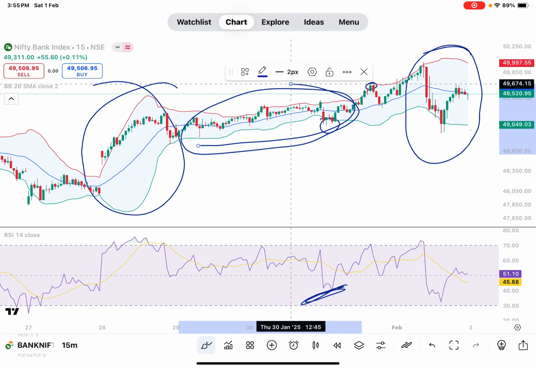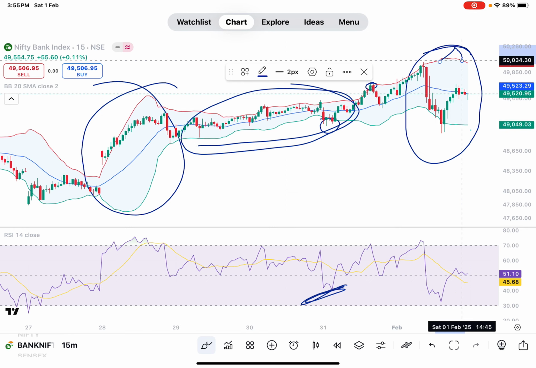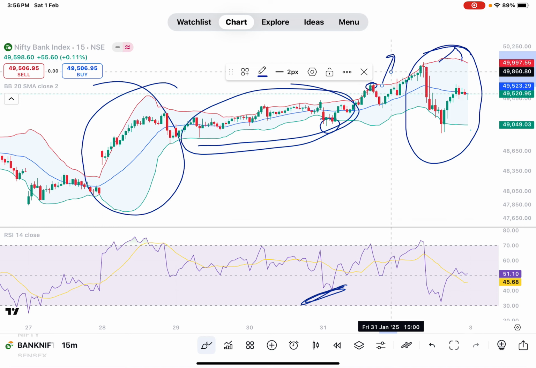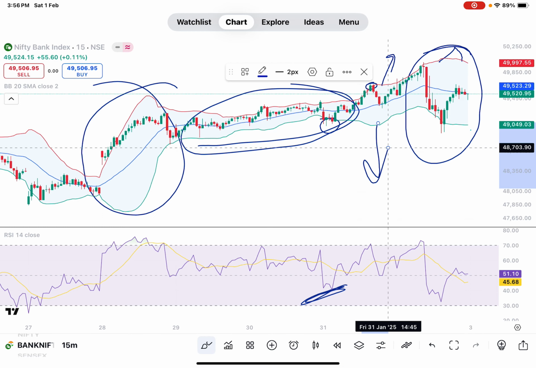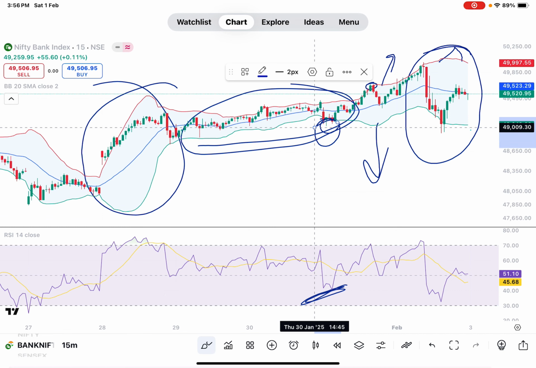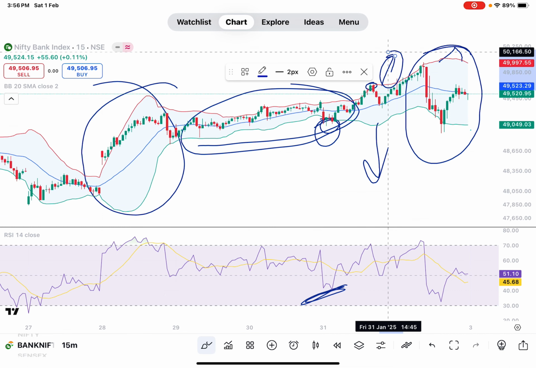Okay, in a sideways market you will not get more profit, but with an open squeeze you will get more profit. Why am I discussing the Bollinger Band? Because the Bollinger Band gives this plus standard deviation and this minus standard deviation, plus 2 and minus 2. Okay, so at minus 2 you have to enter, and at plus 2 you have to exit.